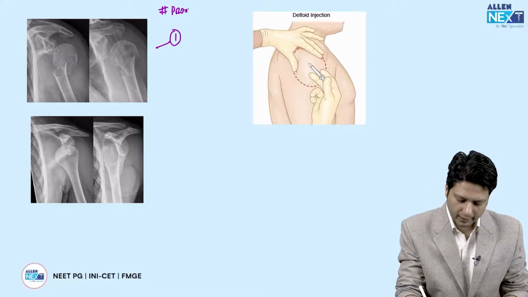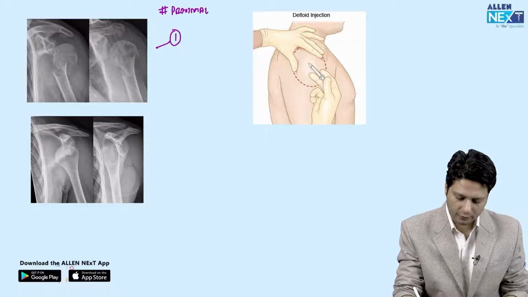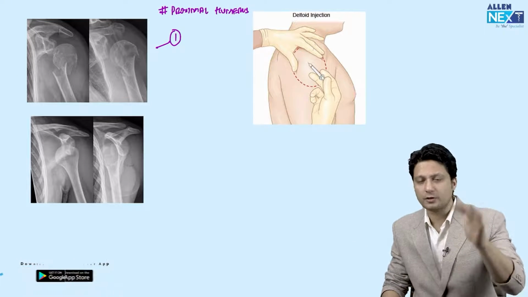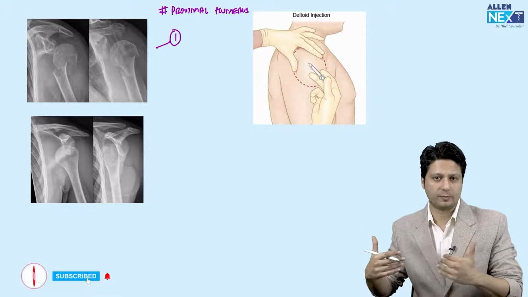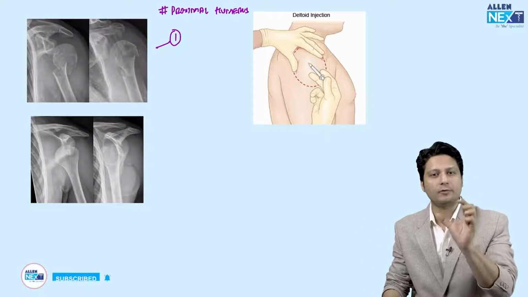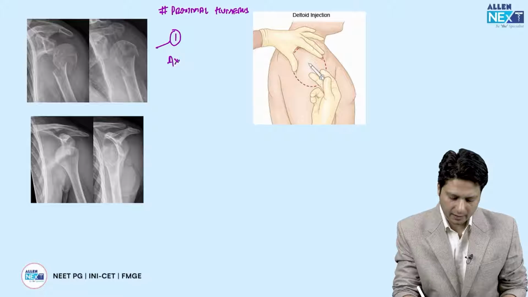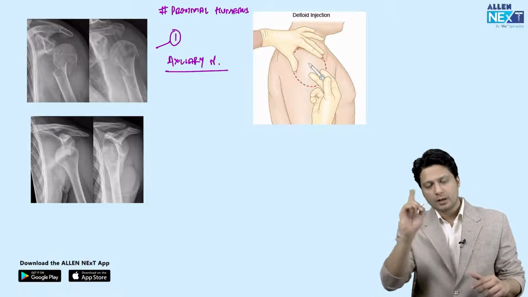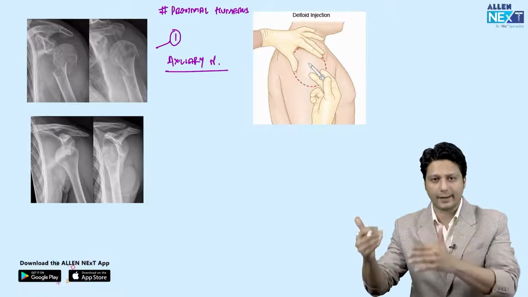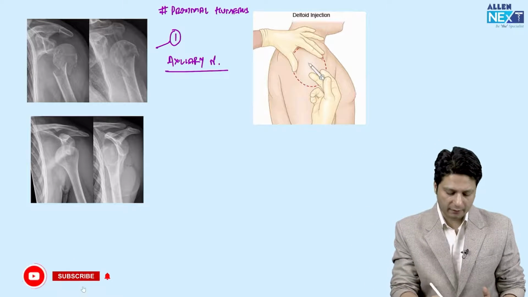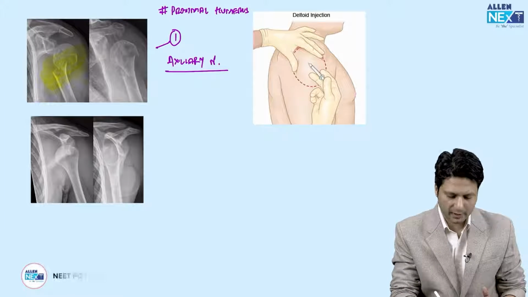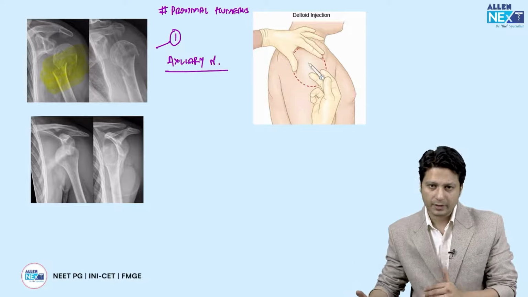Now all of you, right from the first year, throughout this medical journey of yours, are aware that if there is an injury in the proximal humerus, then the name of the nerve which is likely to get injured is the axillary nerve. All of you are aware, axillary nerve, because it is related to the neck of humerus, and if there is a fracture in this region in particular, then there is a likely possibility that there is going to be an injury to the axillary nerve, right? Similarly,